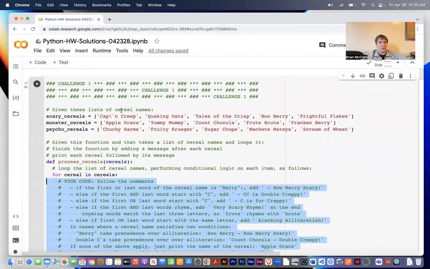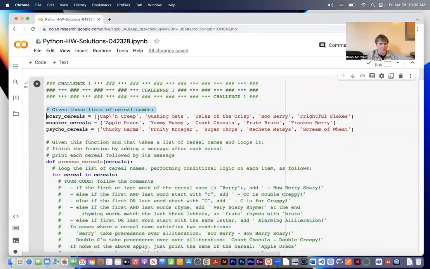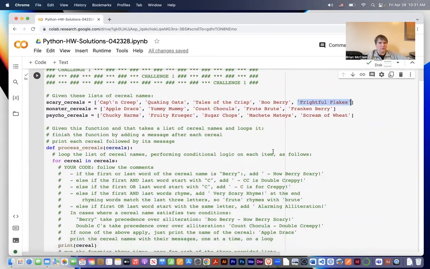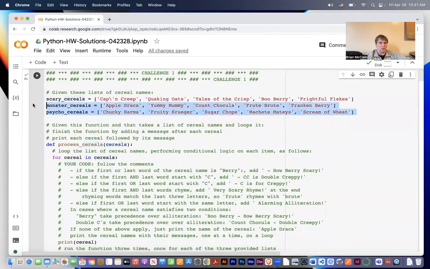So challenge number one, given this list of cereal names, we have some scary cereals, monster cereals, psycho cereals. It's just 15 kind of wacky pack cereal names. Boo Berry, Yummy Mummy, Count Chocula. Some of them are real. Some of them I made up. Anyway, what you're going to do is write a function that takes in a list. So you'll want to run the function 3 times, once per list.